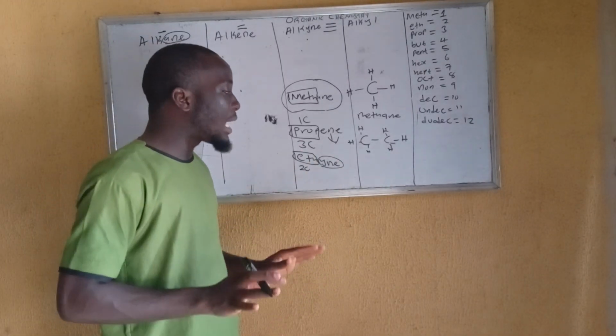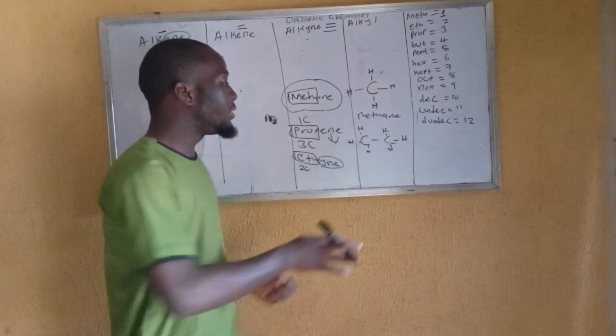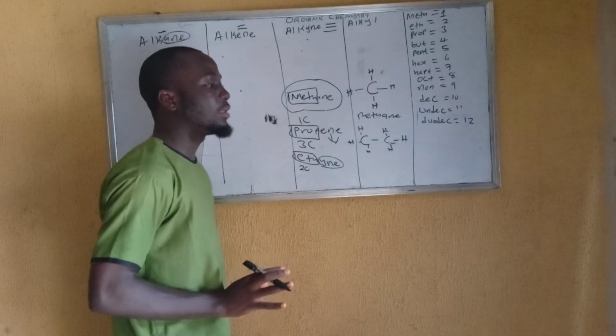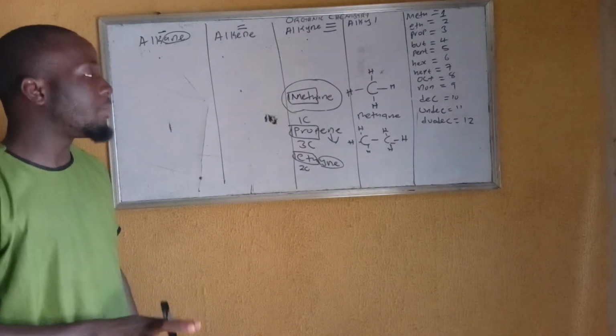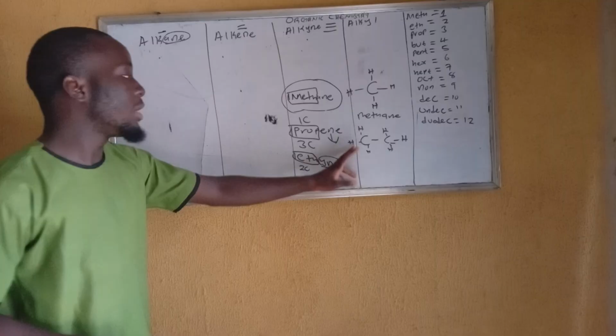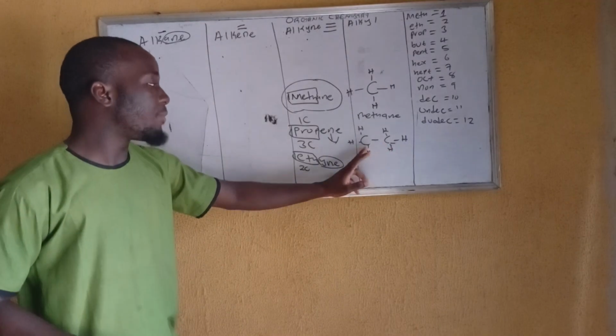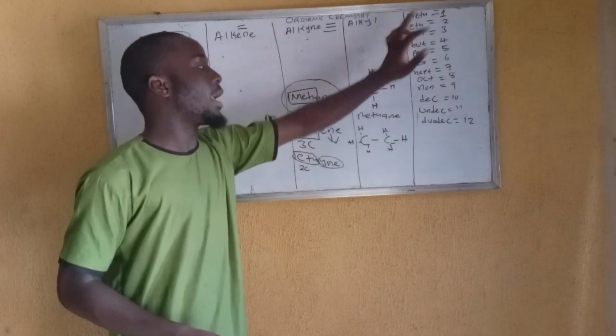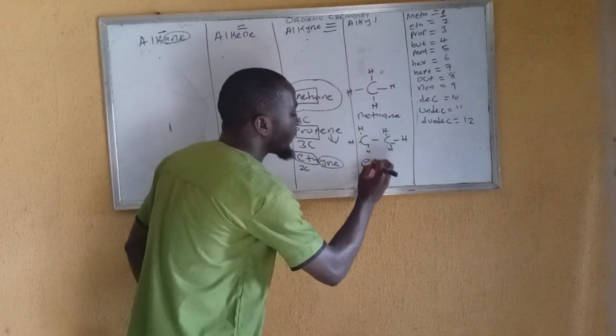So we have how many carbon, the particle. All these hydrogen do not really matter right here, but by the time we start naming compounds, you will know more about them. So how many carbon is here? 2. Are you getting me? You just go to your table, what's 2? Ethane. So we have ethane.